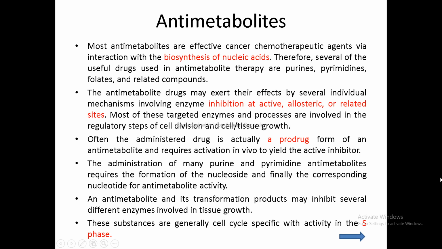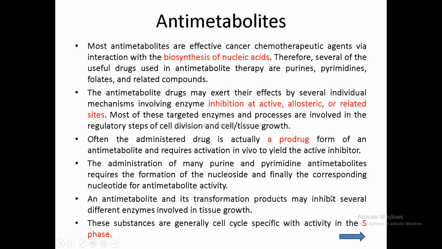So what do these antimetabolite agents do? They bind to the active site of the enzyme, and thereby inhibit the binding of the actual substrate to the proper active site of the enzyme, and thereby inhibit DNA synthesis. Generally, these antimetabolite agents exist as prodrugs and require bioactivation. And these antimetabolite agents are cell cycle specific. Generally they act on the S phase of the cancer cell cycle.